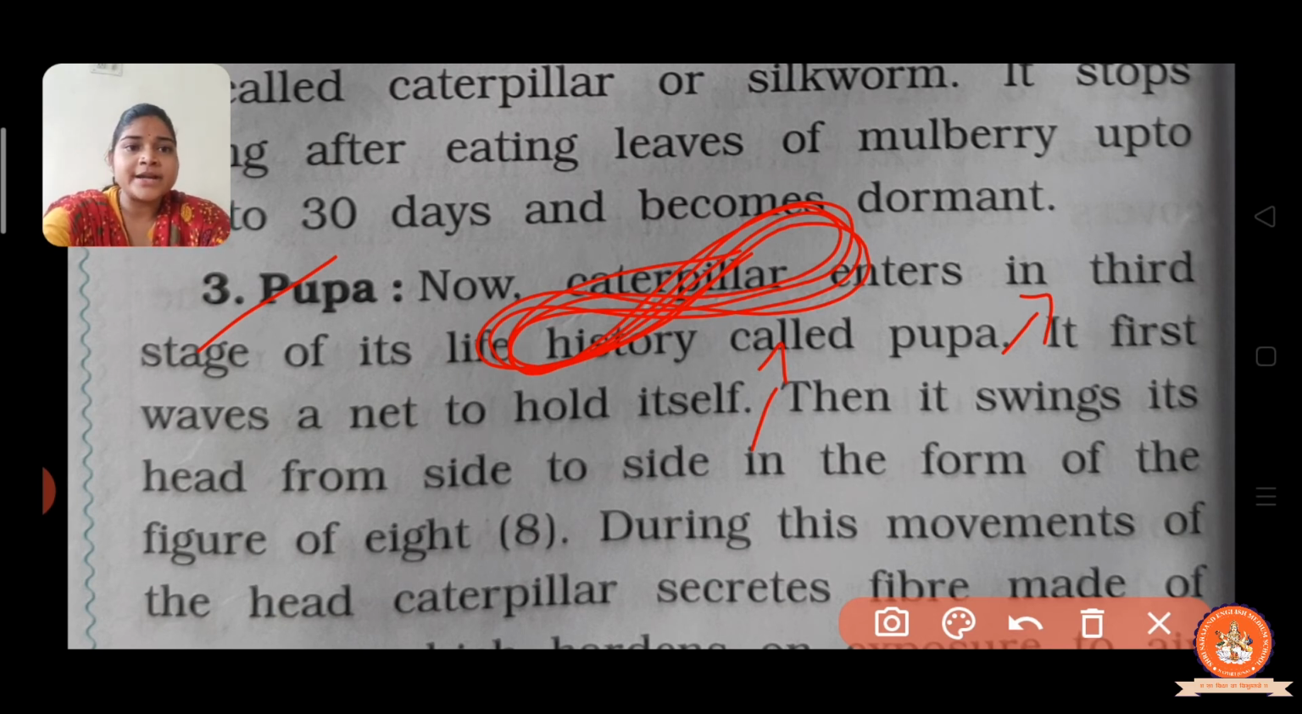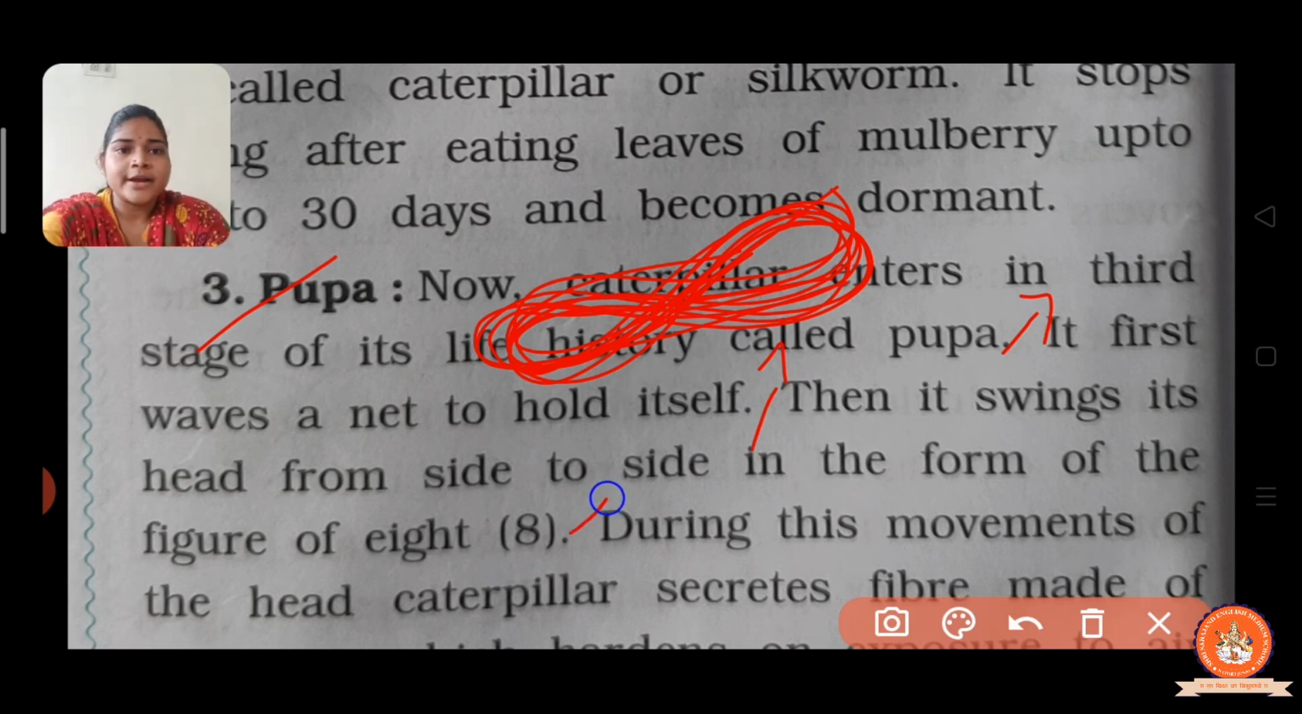So again I repeat, then it swings its head from side to side in the form of a figure of 8. It waves the net in such a way, right? It is like a figure of 8.